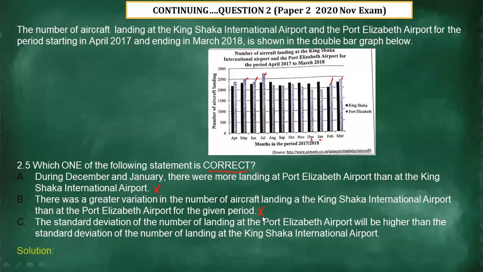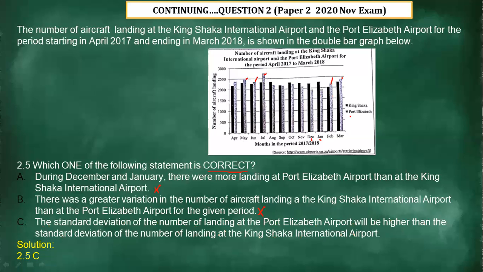Now the correct one is C, which says the standard deviation of the number of landings at the Port Elizabeth Airport will be higher than the standard deviation of the number of landings at the Kinshasa International.